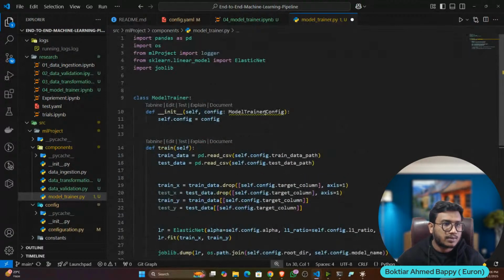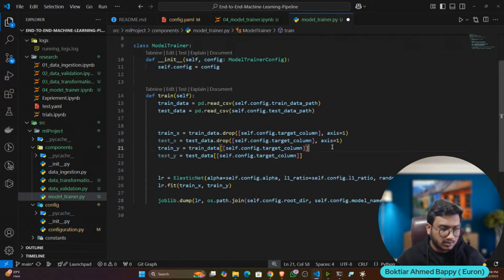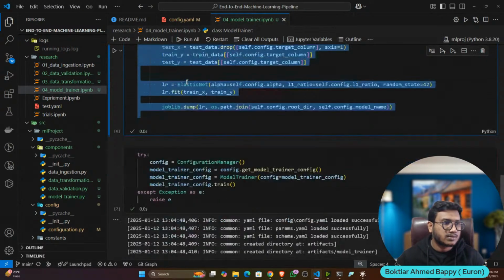Okay, here I need my model trainer config. So from ml project dot entity dot config entity import this model trainer. Anything else I need? I think no, everything is fine. Now let's create the pipeline as well. So I'll create the pipeline.